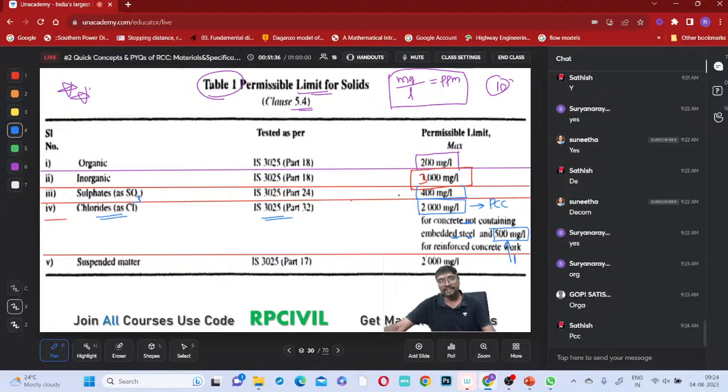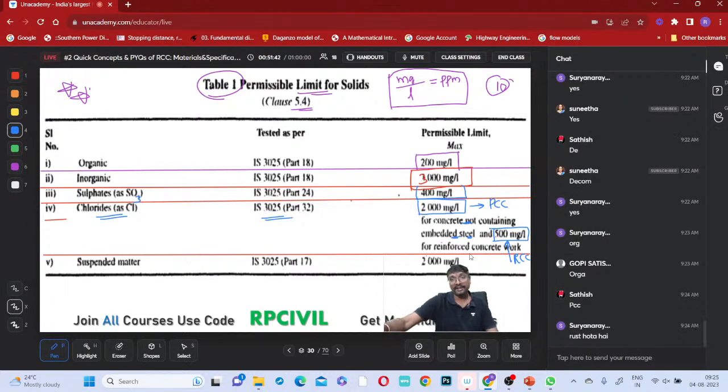That is for which one? This RCC. Okay. Why? What can you understand from that? Whenever chlorides are higher, rusting will happen definitely, right? So to avoid this rusting, what do we need to do? We have to restrict the chloride content if it is RCC. Now you understood why chloride content is restricted in the case of RCC.